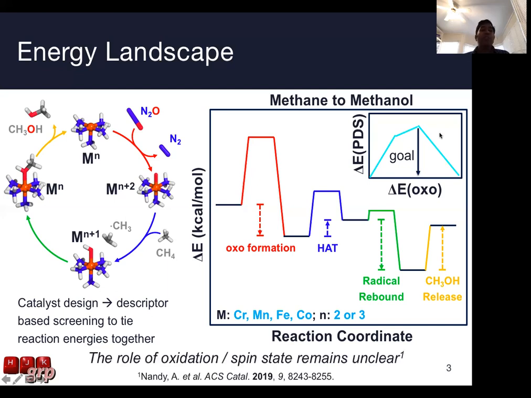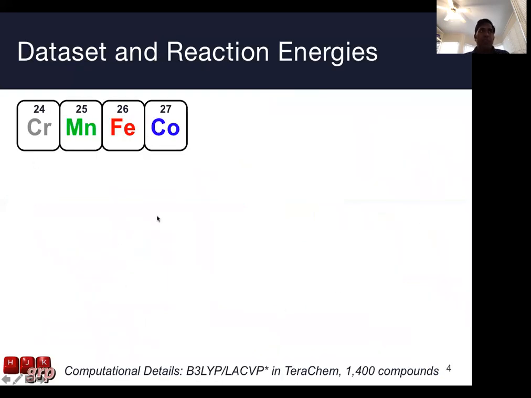So in our previous work, we found that due to the accessible spin and oxidation states of 3D transition metal compounds, descriptor-based screening really starts to not generalize over multiple reaction energy steps. We previously showed that descriptor-based screening fails for screening catalysts with optimal oxo formation energetics, but now we're going to extend this work to look at all other steps on the reaction energy landscape. To do that, we need to first build a data set.